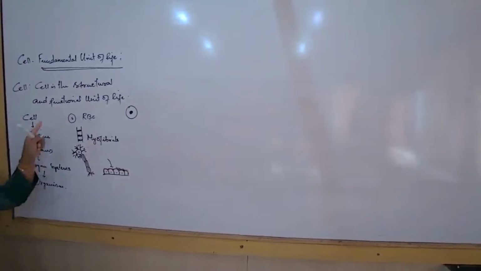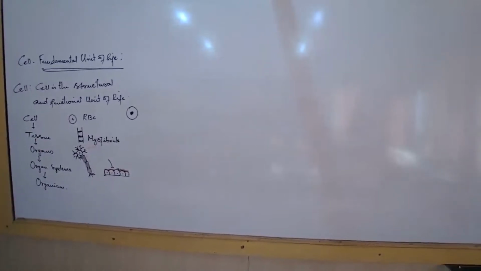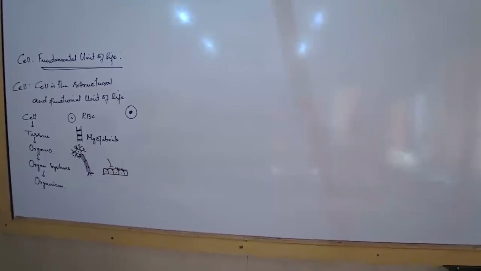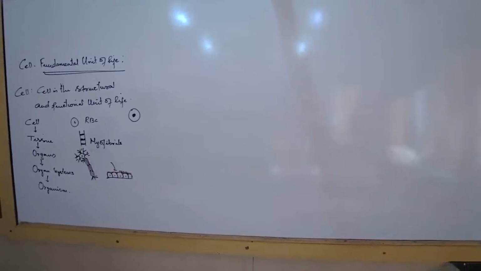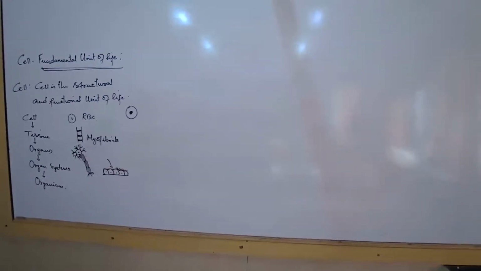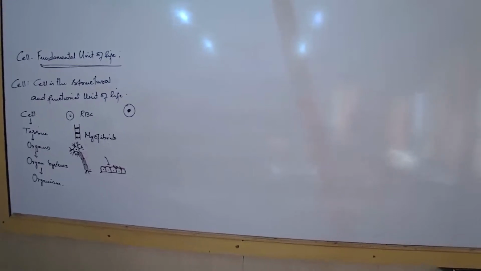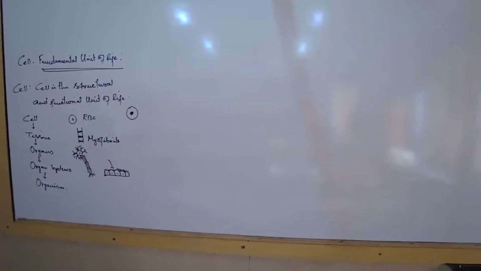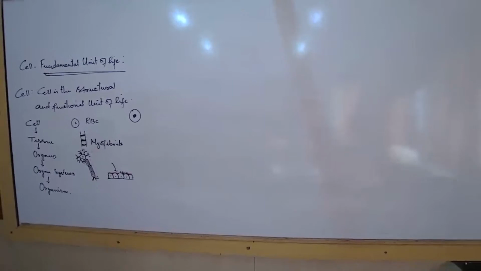So what are we learning here? What we are learning here is why the cell is known as a structural and a functional unit. Because every organism is made up of various different types of cells. The shapes of the cells are different to suit a particular function. Why are the cells varied in shape? To suit a particular function.